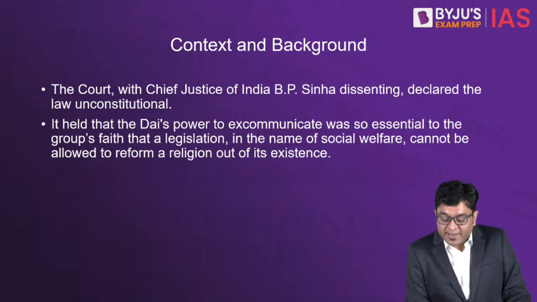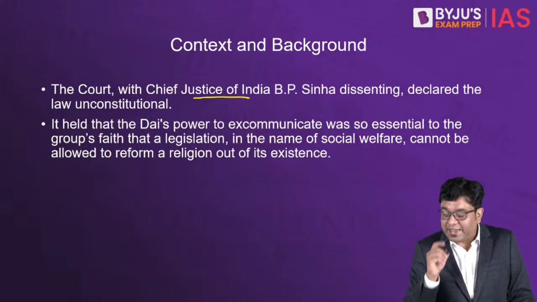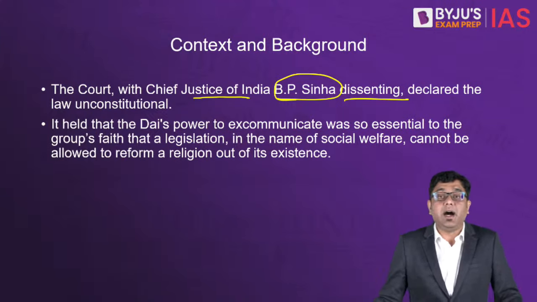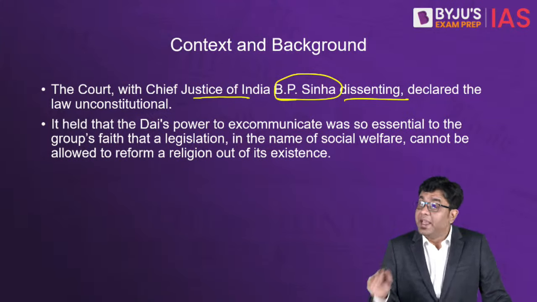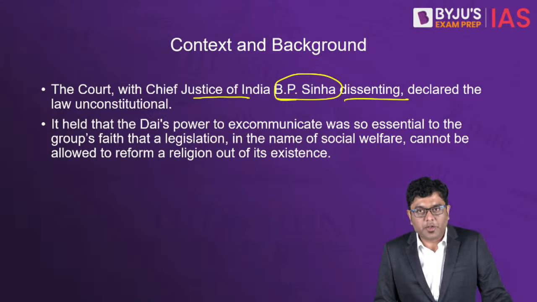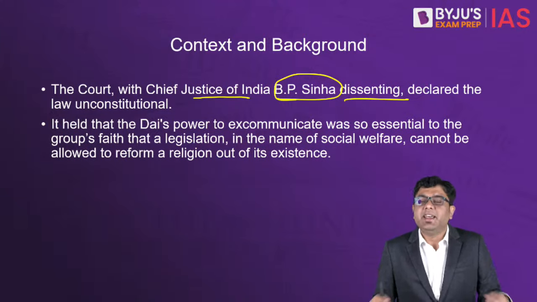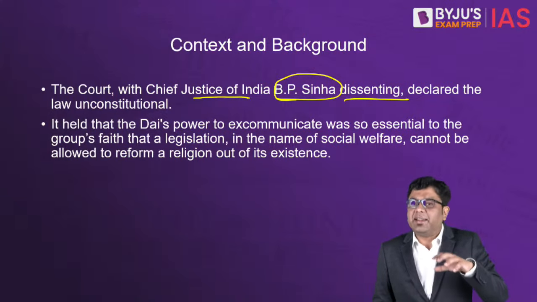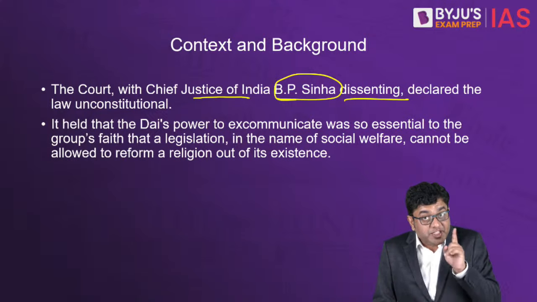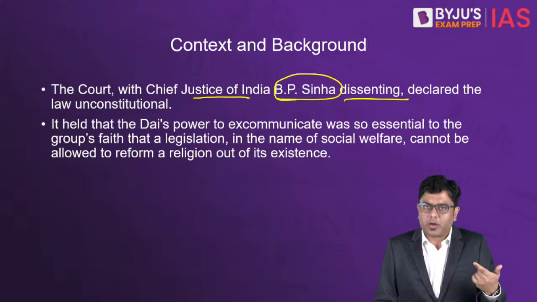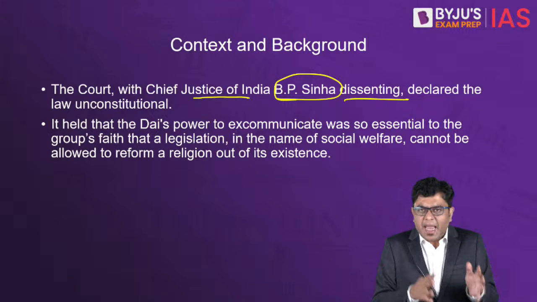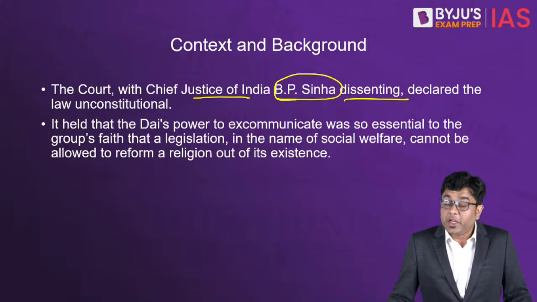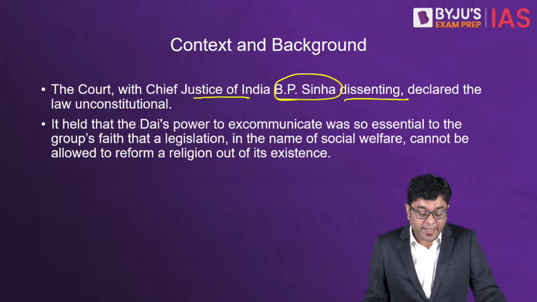However, the Chief Justice of India at that point of time, B.P. Sinha, made a dissenting argument and a dissenting judgment. Hence the 4:1 ratio that you see. The four judges agreed in the sense that they termed that act null and void, whereas the Chief Justice said that he was in dissent of this. We will take a look into the matter as well, into why the Chief Justice issued such a strong dissenting note.